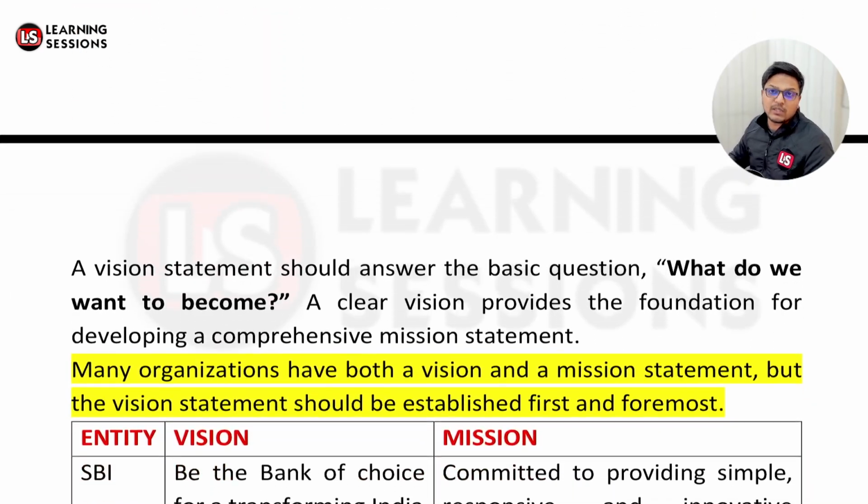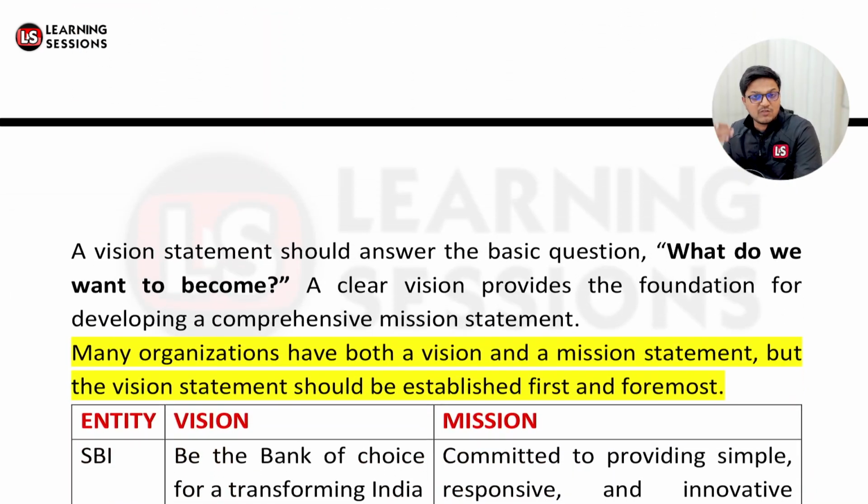Now let's have a look at the vision. Vision is a statement which basically answers one simple question: what do we want to become? Whatever we want to become, our vision is related to it. So if I want to be an IAS, my vision would be related to it. If I want to be a PCS, my vision would be related to it. A clear vision provides the foundation for developing a comprehensive mission statement.